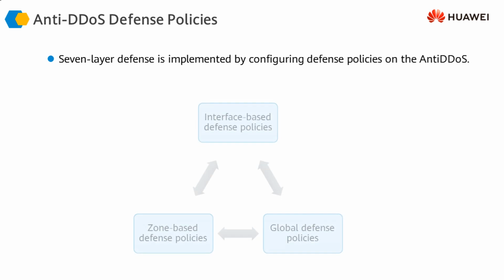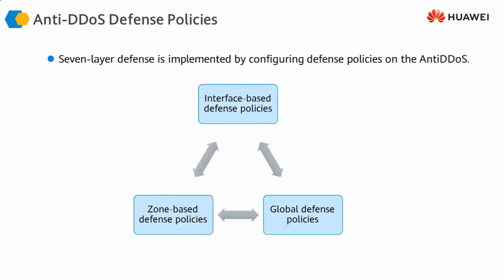The anti-DDoS defense policies revolve around these 3 entities. They can either be configured on an interface basis or on a zone basis, or we can configure global anti-DDoS defense policies which apply to the entire platform, not to a specific interface and not to a particular zone, but implemented on the entire platform.